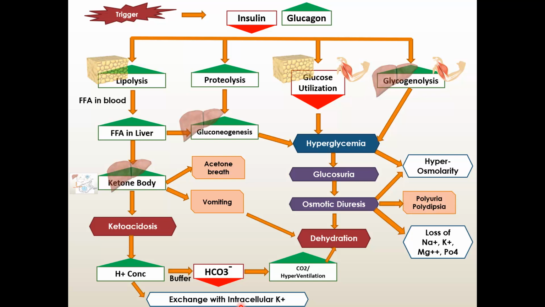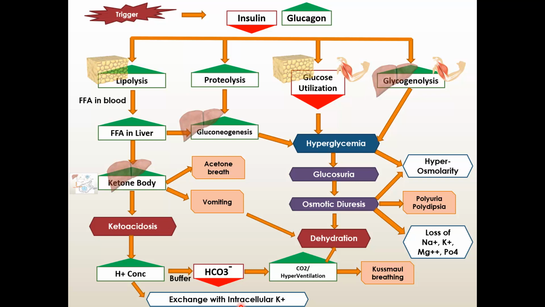And yes, osmotic diuresis means you get symptoms like polyuria and polydipsia. And another special sign in case of DKA is Kussmaul breathing. This is a special kind of breathing pattern where the patient has tachypnea as well as deep breath also. It is not shallow.